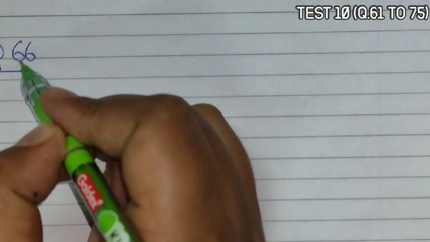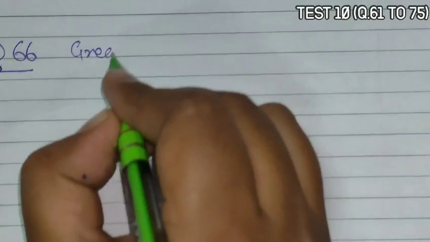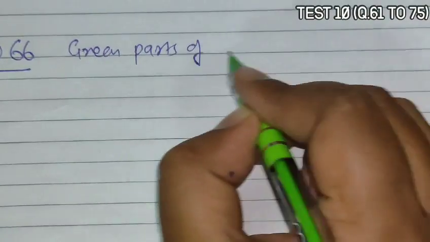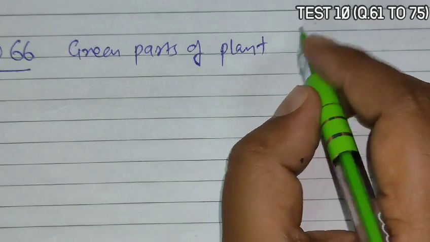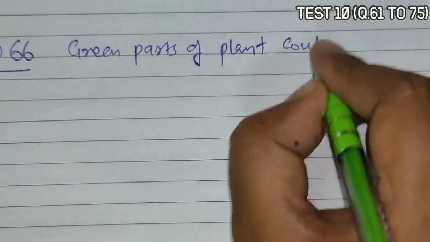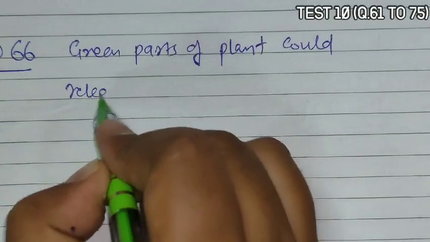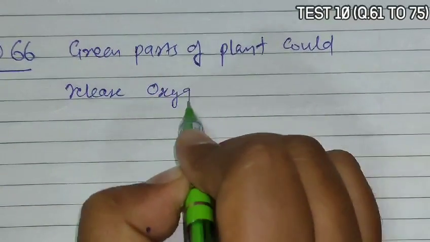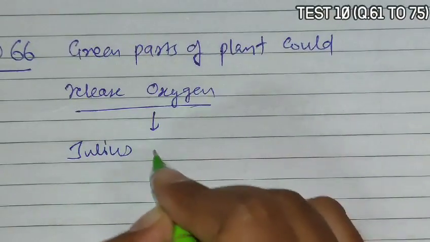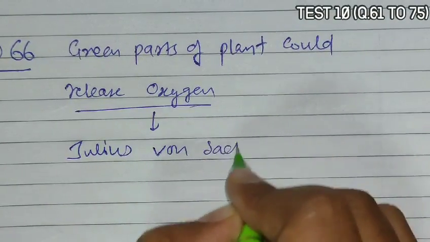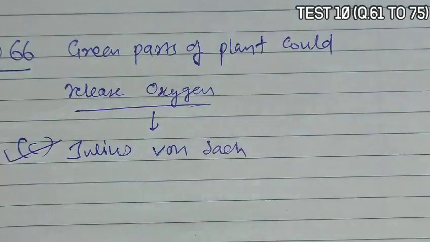Next is question 66. Question 66 asks about the scientist who showed that only the green parts of the plant could release oxygen. That was explained by Julius von Sachs. So C is the correct answer.